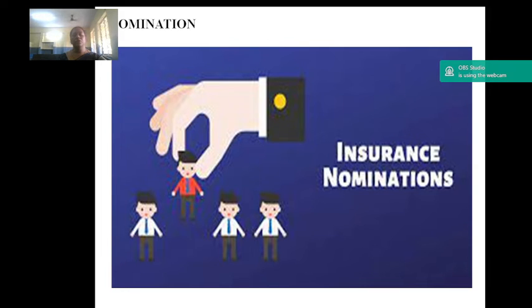According to Section 13 of the Insurance Act 1938, nomination is a process of appointing or nominating a person or persons by the insured to receive the payment of the policy in the event of death. The person who is authorized to receive the payment of the policy is called the nominee. If the policy matures by expiry of time, the policy amount is payable to the insured himself and not to the nominee. The nomination can be done only by the insured person. If a policy is insured on the life of another person on a proposal made by a third person, such a proposer is not entitled to make a nomination.